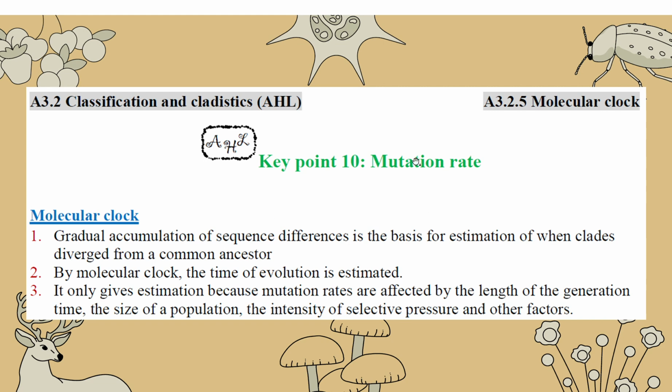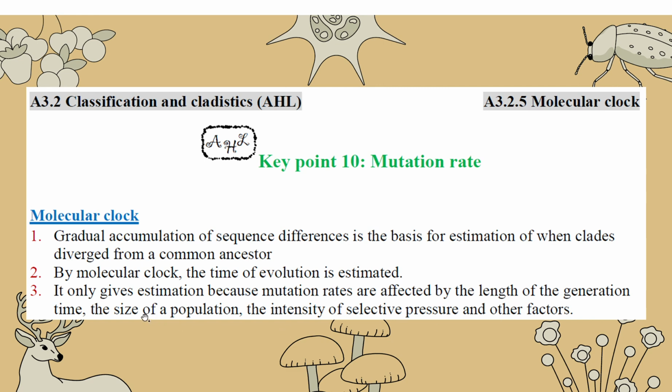And then mutation rate. Mutation rate is evidence, because we assume that the mutation rates of DNA and the protein's amino acid sequence are very constant. We assume it is constant, just like a molecular clock. Maybe once every 10 years or 5 years a mutation, for different species. So by looking at the number of mutations they have, we know that they diverged at different times. Basically, the more mutations, the further away the common ancestor from which they diverged. But actually, it's an estimation.